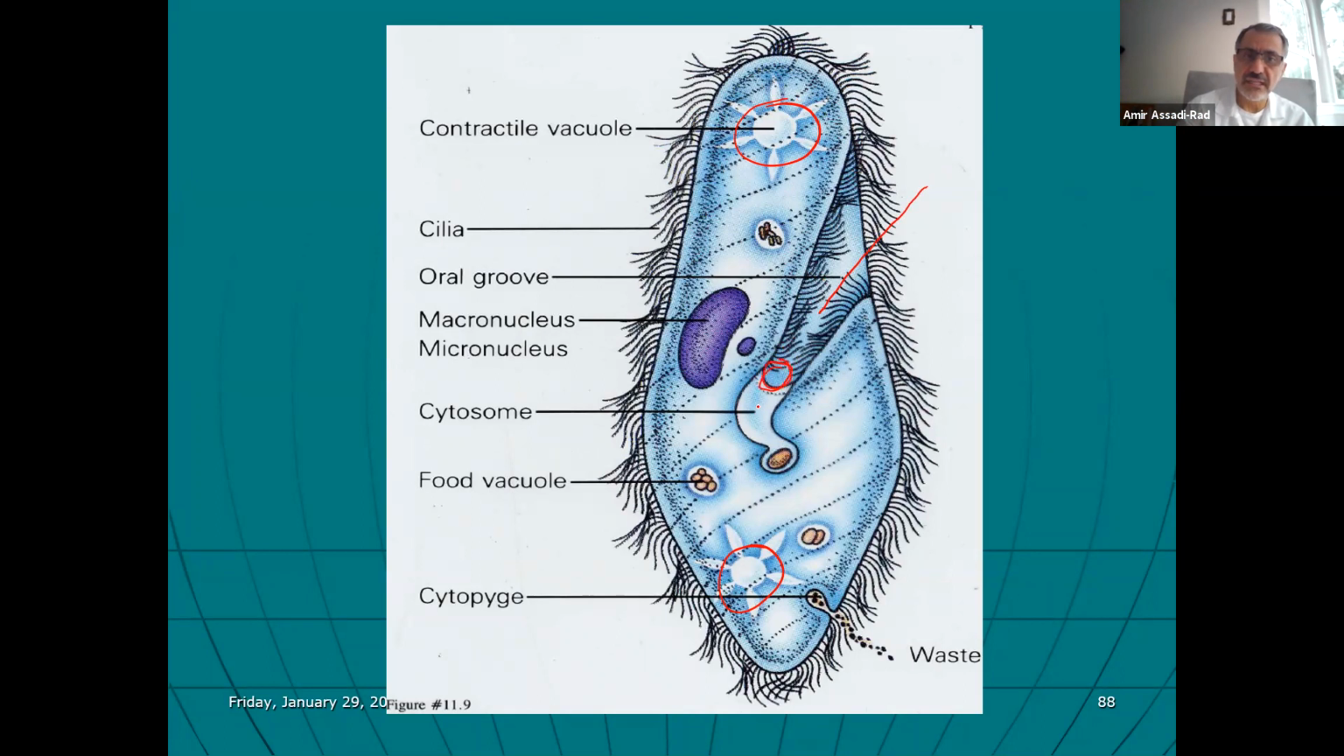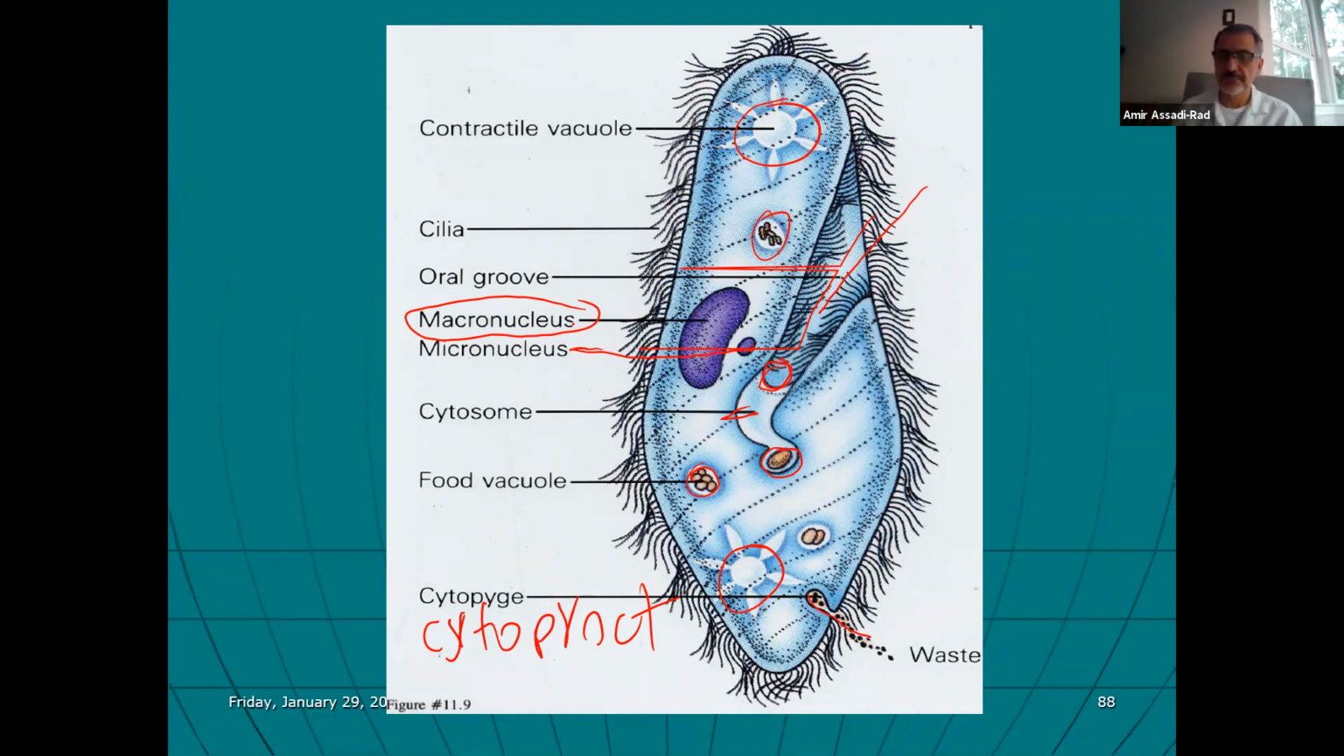This is called cytopharynx, a little bit down here. And then these are the food vacuoles they form when the food comes this way. And they digest it. You learn that in Bio 1 with lysosome and so on and so forth. The indigestible get out through cytopyge or cytoproct. Okay, so macronucleus, the function of macronucleus is for metabolism, and the function of micronucleus is for reproduction.